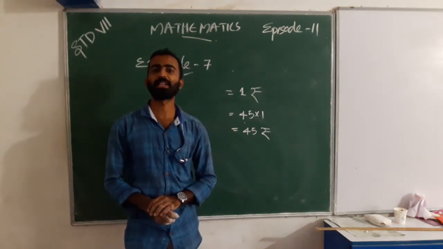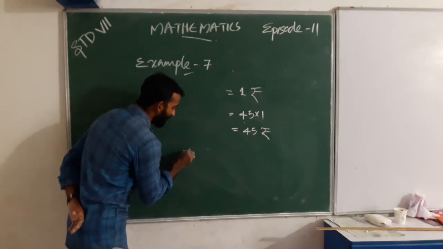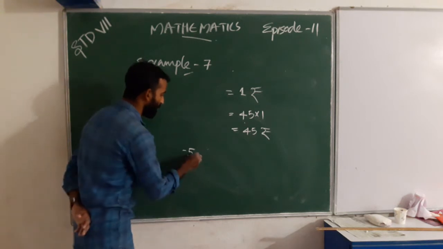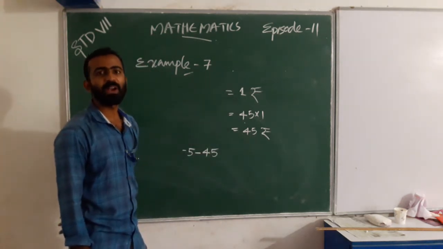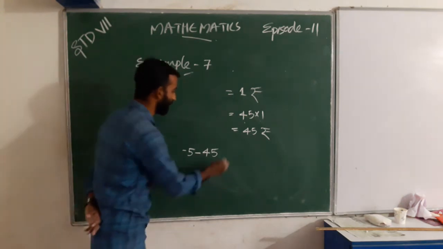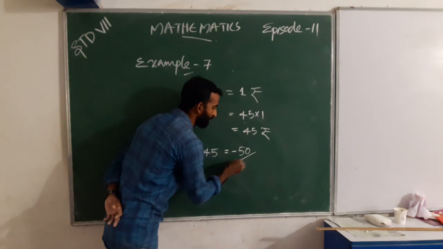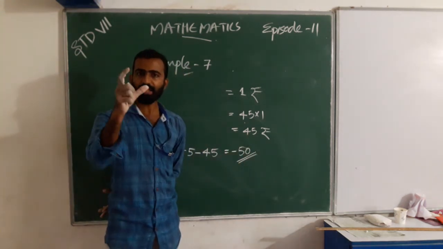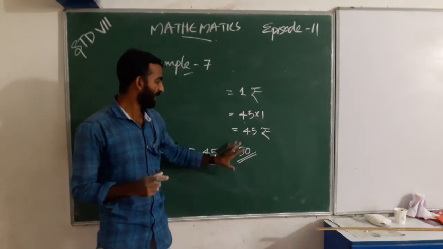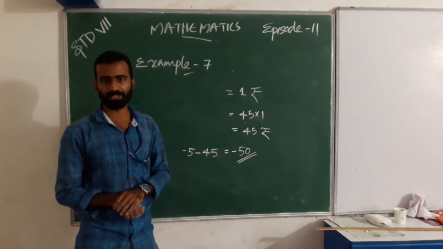What is the difference? -5 minus 45. What do we get? We get -50. At that period she incurs a loss of -50, or 50 rupees.